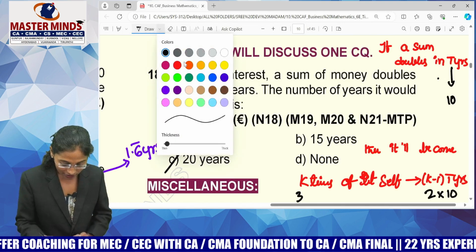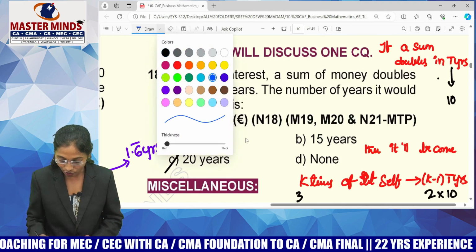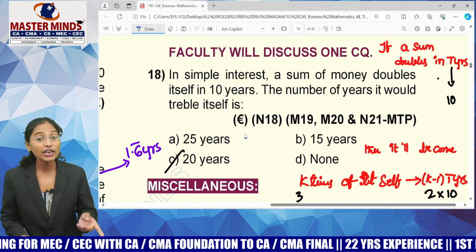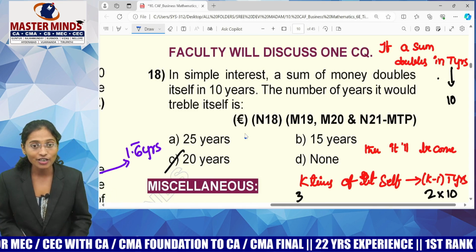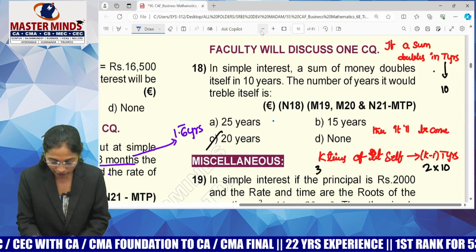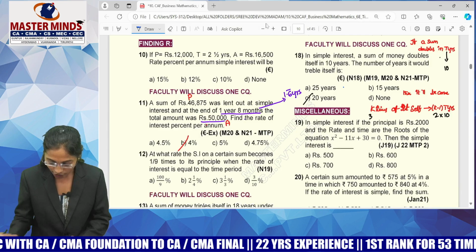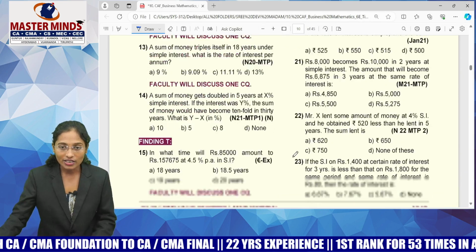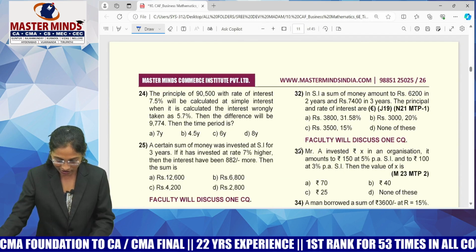Guys, try to understand. It's such an easy question if you know the formula. If a sum of money doubles itself in t years, then it will become k times of itself in (k minus 1) into t years. If you are able to understand this formula, the question is quite easy, guys.